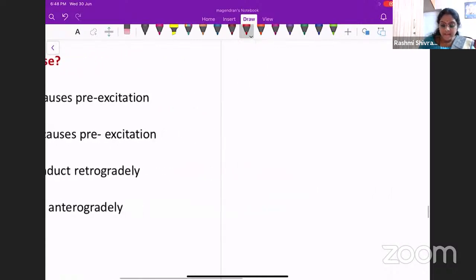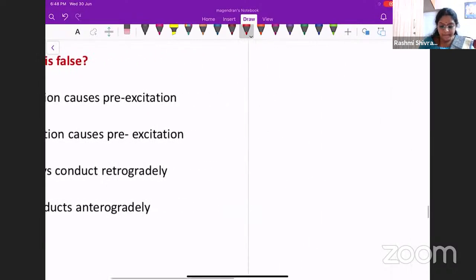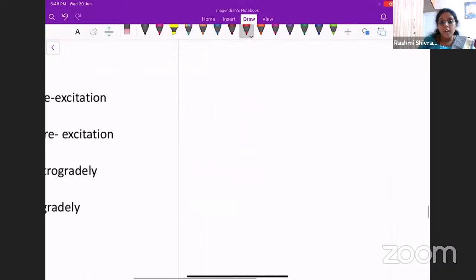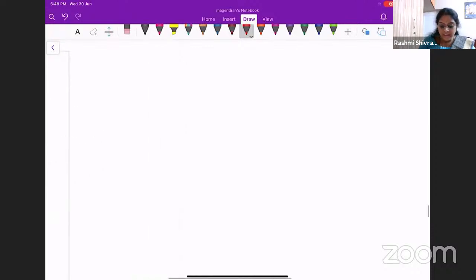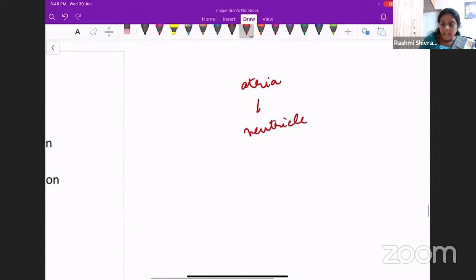So what happens with this accessory pathway? What do you mean by antegrade conduction and what do you mean by retrograde conduction? Antegrade means atria to ventricles. Retrograde means ventricle to the atria. So that is antegrade and retrograde.